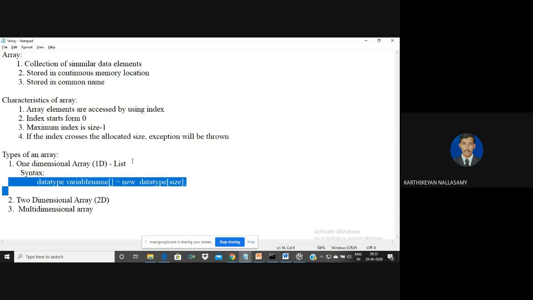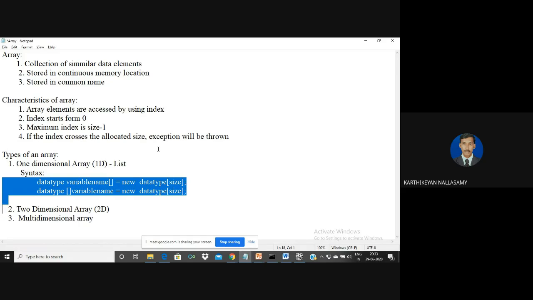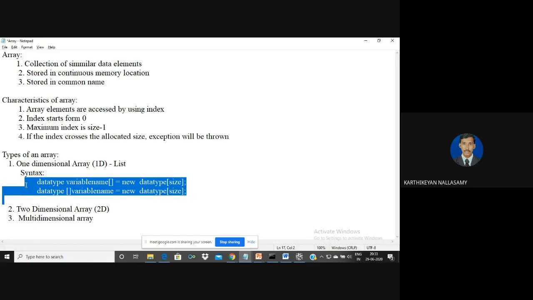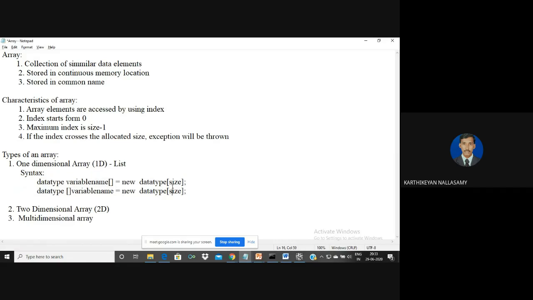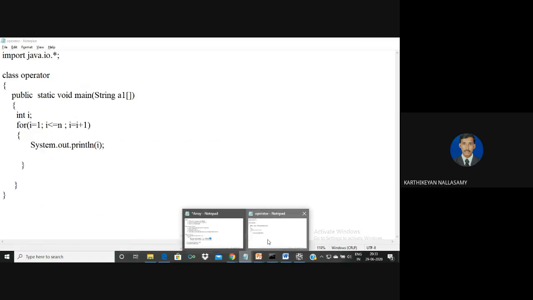Another way is also possible: the data type, then the square brackets in front of the variable name, then new, followed by the data type and size. These are the two possible ways to define a one-dimensional array. We access its elements from index 0 to size minus 1. The size must be a constant, a predefined number. You can't specify a variable here because the memory is allocated at compilation time, so we have to define the size explicitly.